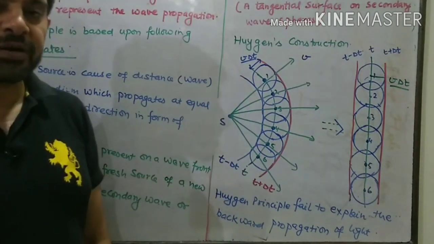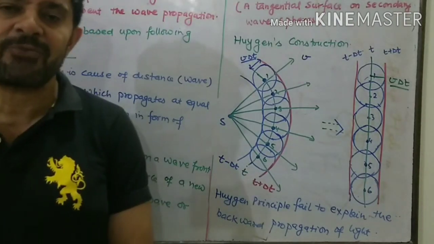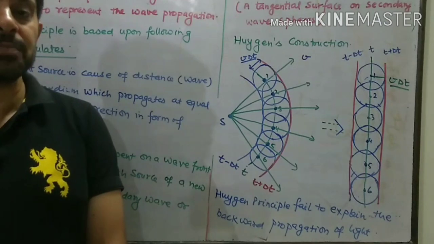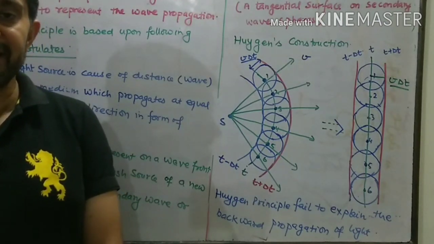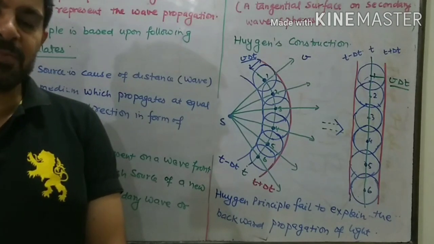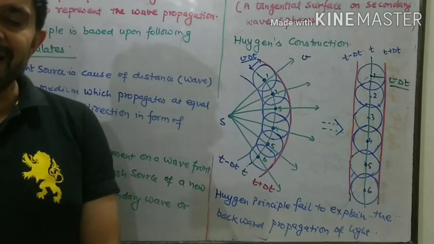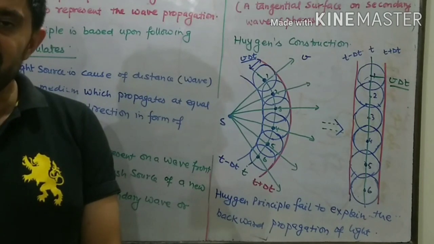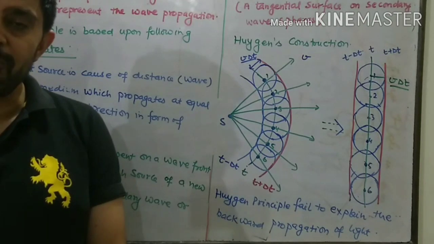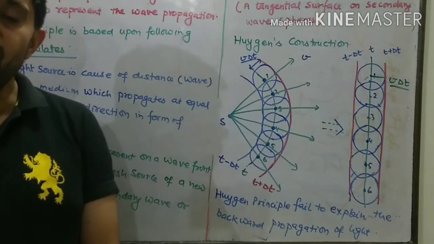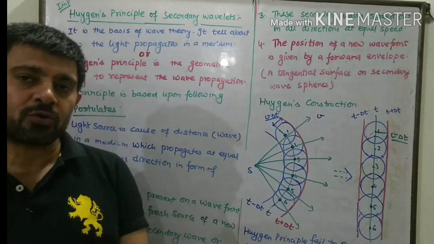I hope you got it. The failure of Huygens principle. Huygens principle का सबसे बड़ा फेल्योर क्या है? Huygens principle fails to explain the backward propagation of light. ये नहीं एक्सप्लेन कर पाता कि why light cannot travel backward, यानी ये लाइट के बैकवर्ड प्रोपेगेशन को डिस्क्राइब नहीं कर पाता. Why we take the position of new wavefront in form of forward envelope, why it is not backward envelope. So this is the biggest failure.